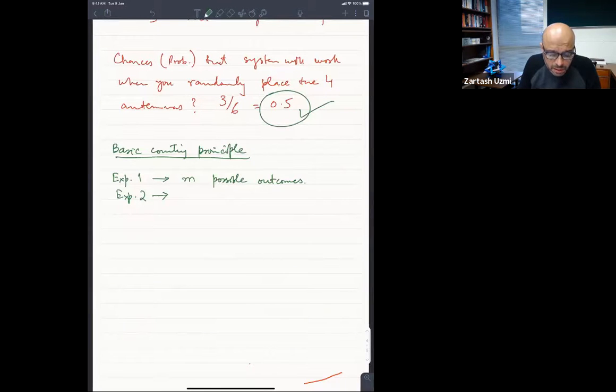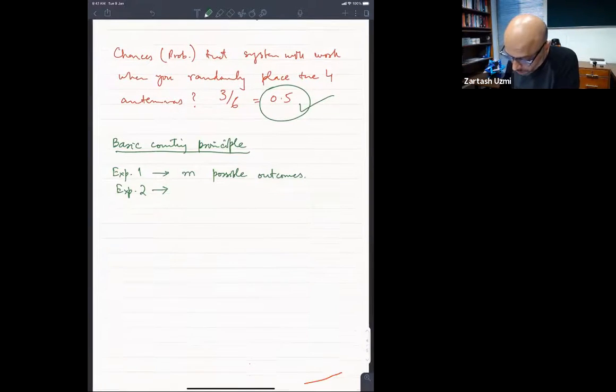Hassan Ahmad is asking, I'm not sure what you're asking. I'm not sure what the question is. Sham is asking, more defective antennas than non-defective means less than 0.5 probability of working, and vice versa? Well, we can't say for sure. We will need to figure out. We will need to count. Without counting we cannot answer. That's why we are going through this counting exercise.